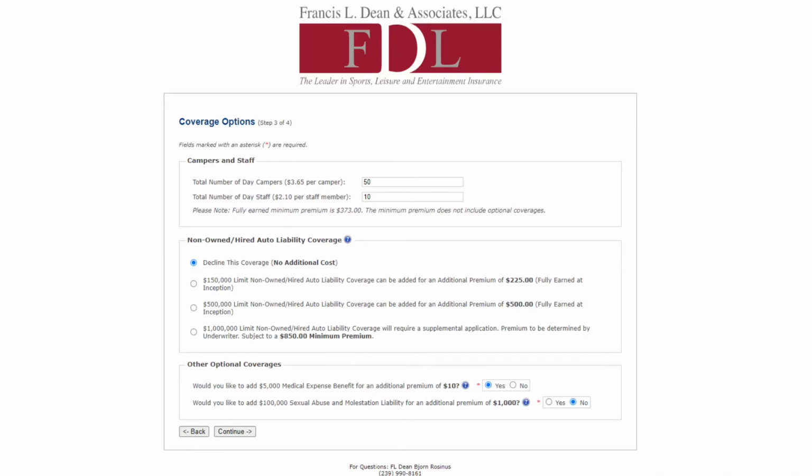Non-owned auto liability coverage is used to protect against issues arising from hired automobiles. Contact your agent if you need more information. And other additional coverages. These are optional additions that may be required by some venues. An often overlooked offer is the medical expense benefit. It's inexpensive and aids in the event of a spectator becoming injured, regardless of your liability of the injury.